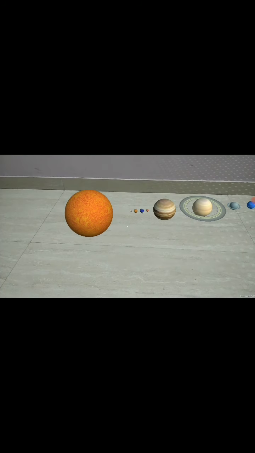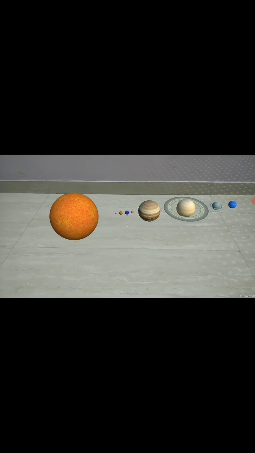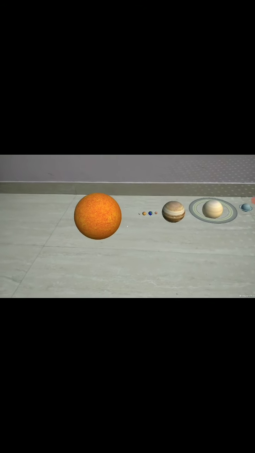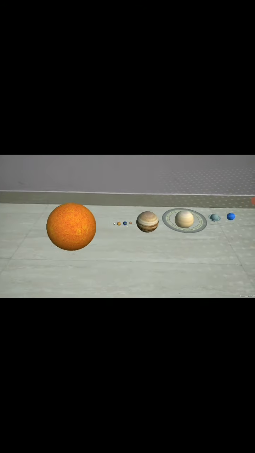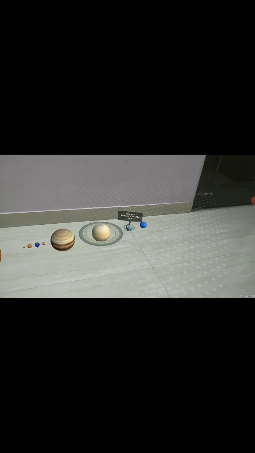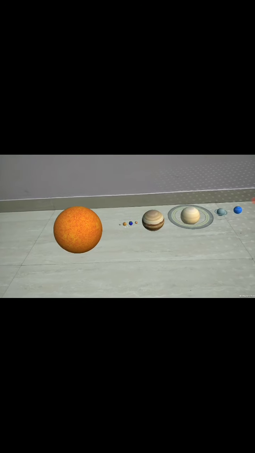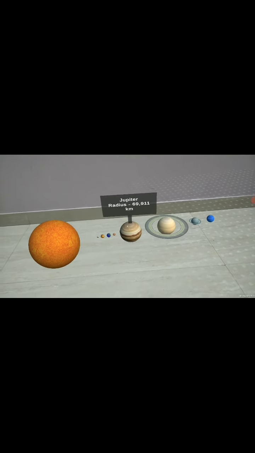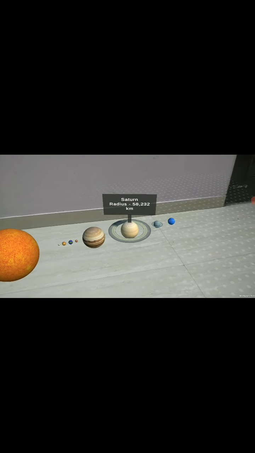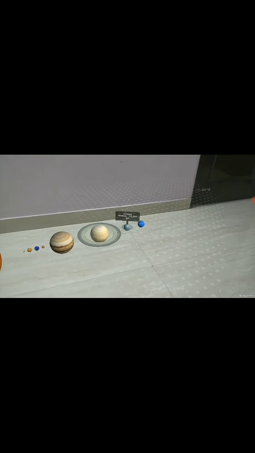And if you put the white dot which is in the center of the screen on any of the planets, you will be seeing information regarding that planet like this. For now, I have just put the radius in the information as this is a prototype. The final app would be having many more features and details regarding the planets.